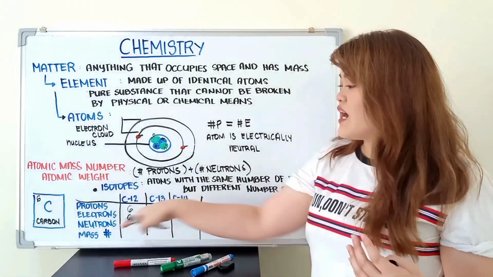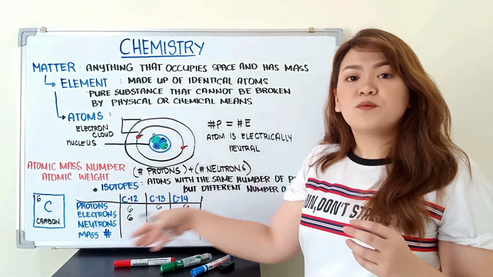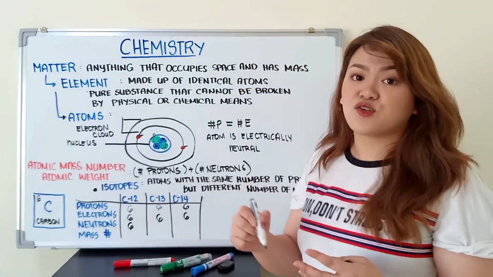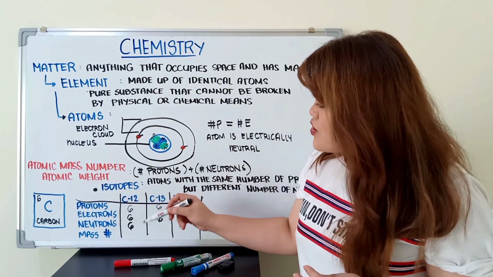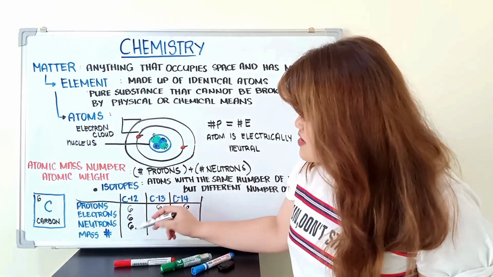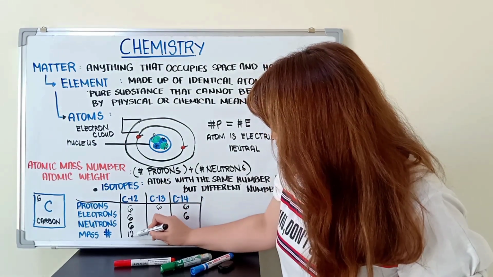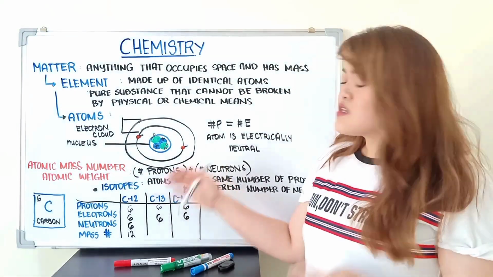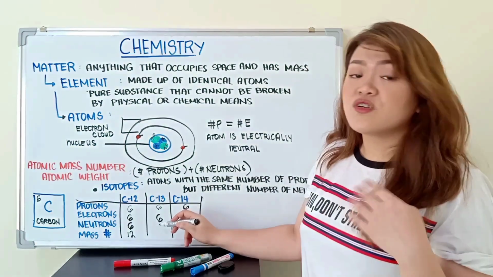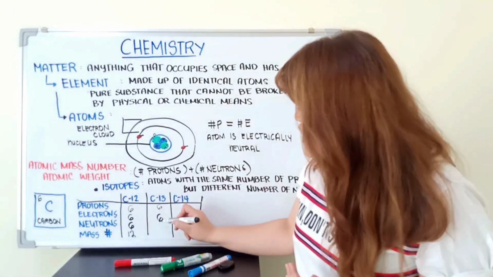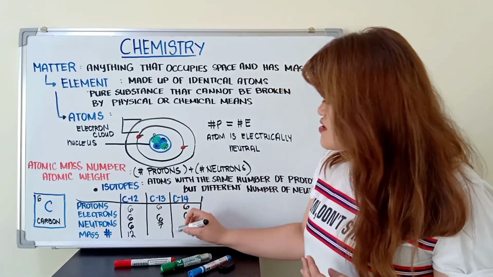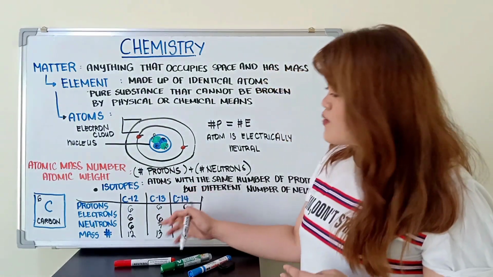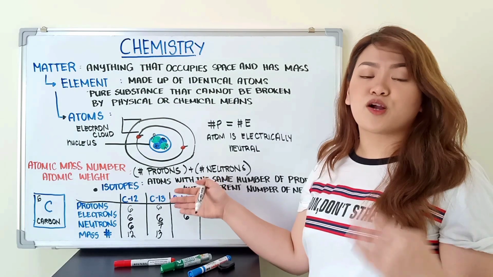And lastly, we have neutrons. Most common carbons contain 6 neutrons inside its atom. So to get the mass number, we simply add 6 plus 6 to get 12. That's why it's called carbon 12 or C12. Some carbon contains extra neutrons, so instead of 6, we have 7 neutrons. So we simply add 6 plus 7 to get 13. That's why it's called C13 or carbon 13.